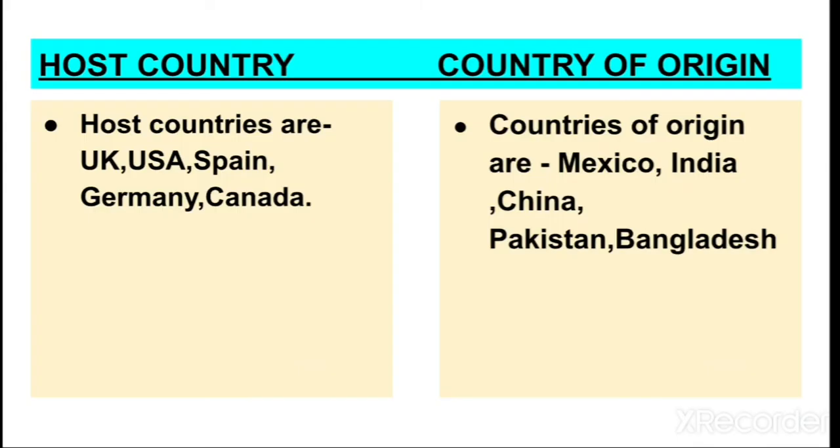Last, differentiate between host country and country of origin. In the host country, we will write: host countries are UK, USA, Spain, Germany, Canada. You can add more points also. And in countries of origin, you will write China, India, Mexico, Pakistan, Bangladesh. So, these are all the question answers from chapter number 3.